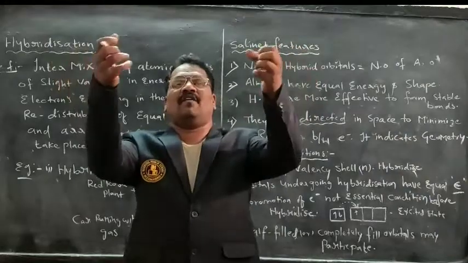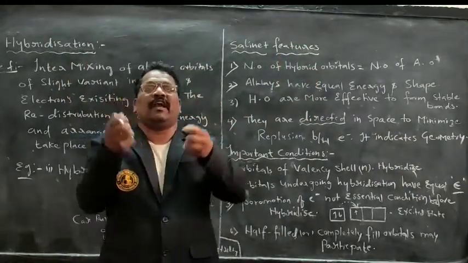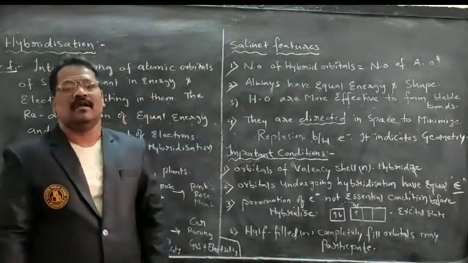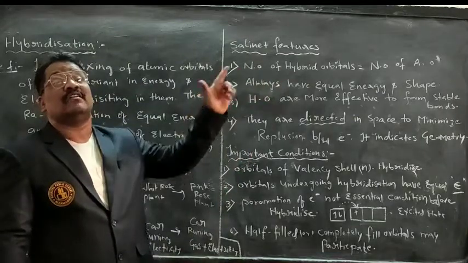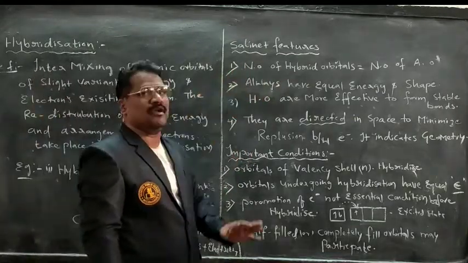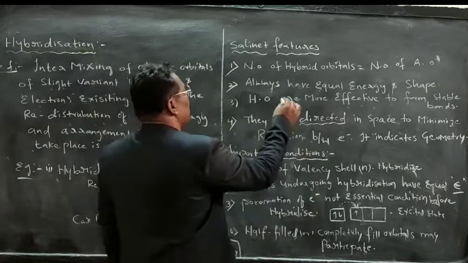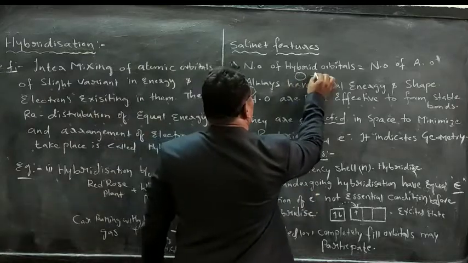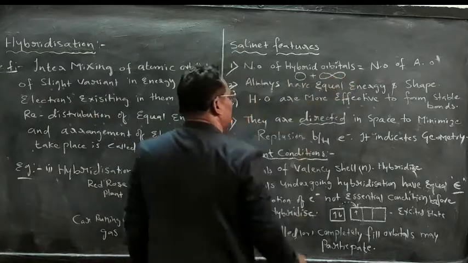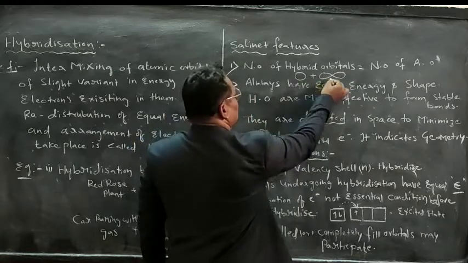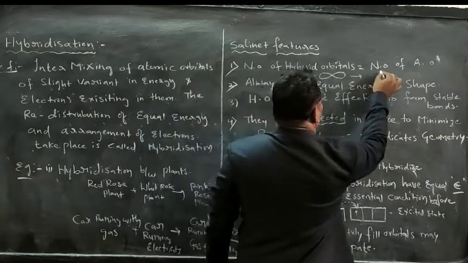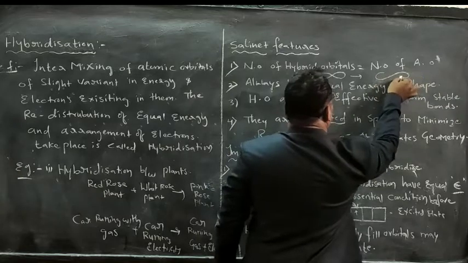That means however many atomic orbitals we intermix together, we get that many hybrid orbitals. For example, if I take one s orbital and one p orbital and intermix them, a new orbital will be obtained.